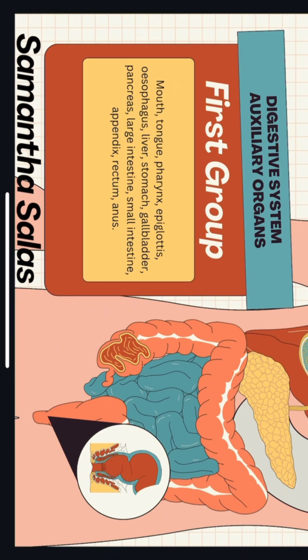The digestive system auxiliary organs. First group: mouth, tongue, pharynx, epiglottis, oesophagus, liver, stomach, gallbladder, pancreas, large intestine, small intestine, appendix, rectum, anus.